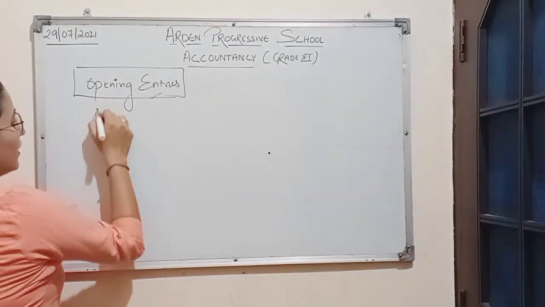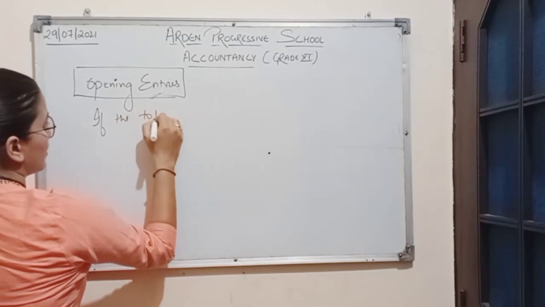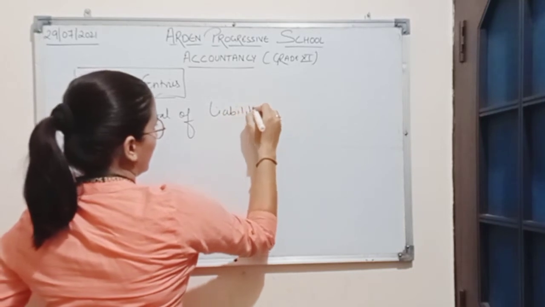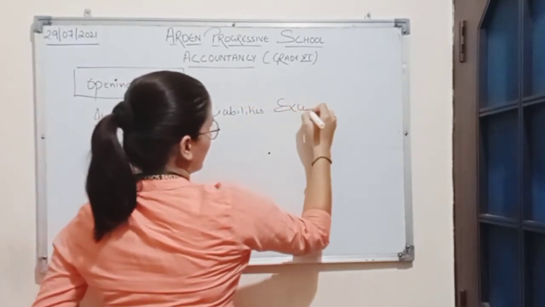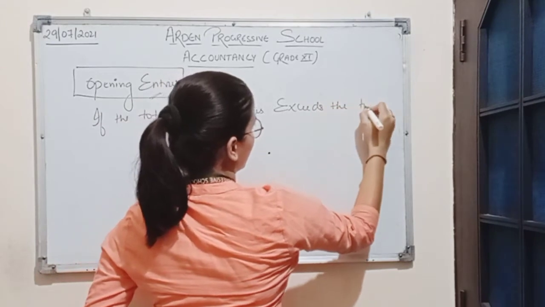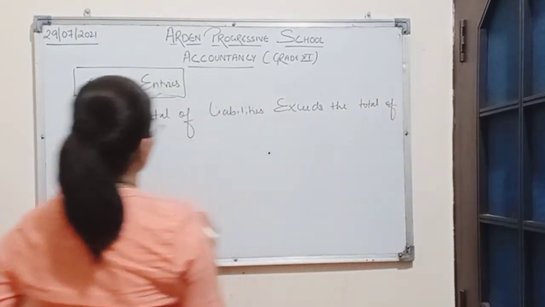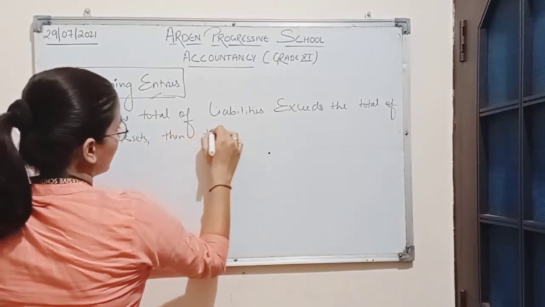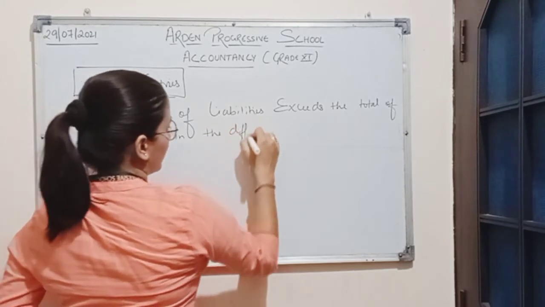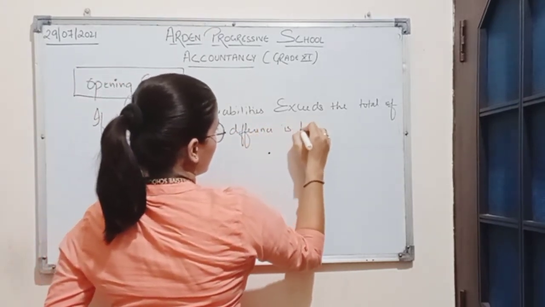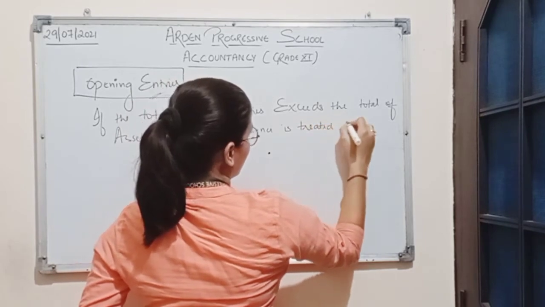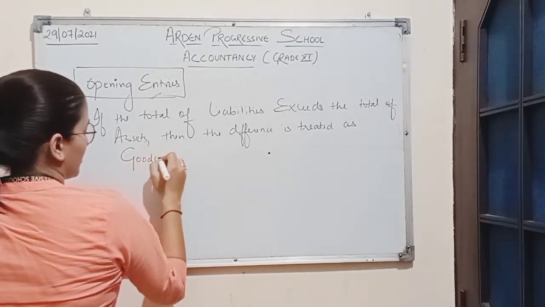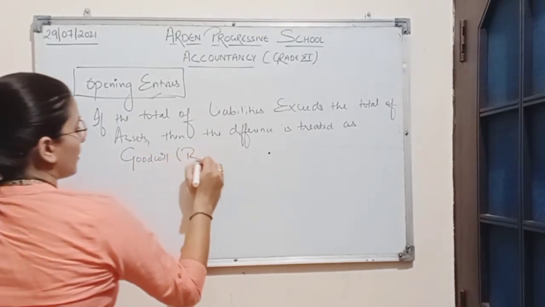Now if the total of liabilities exceeds the total of assets, then the difference is treated as goodwill, which is a balancing figure.